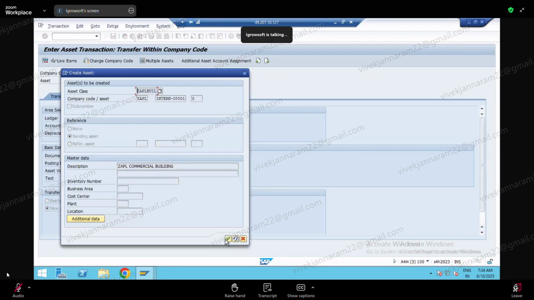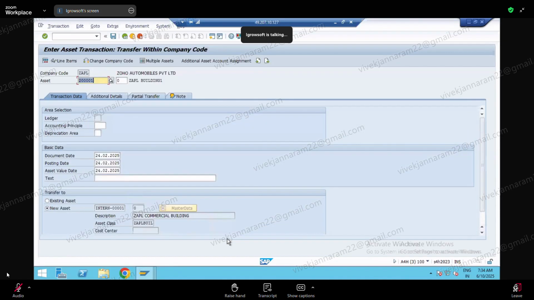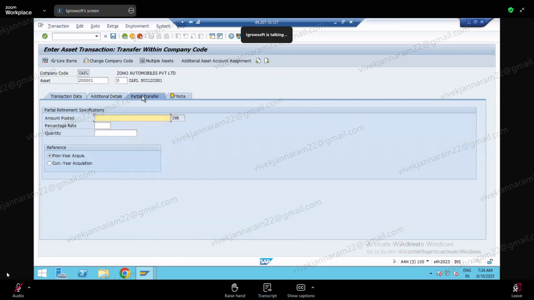Go back, close this, close this. Now here, are we doing total asset transfer or partial transfer? I'm doing partial transfer. So in this asset, I think 6 lakh is there, no? So I'm going to transfer about say 2 lakhs to the commercial building. Okay, press enter. This is current year acquisition, right? Yeah, this is not last year, current year acquisition. So now you go simulate and check.